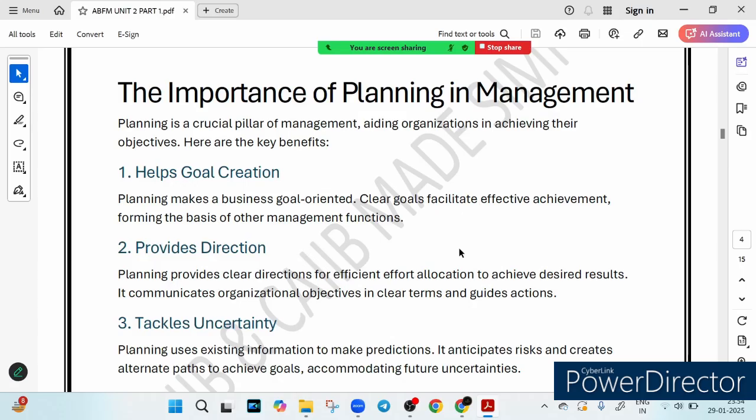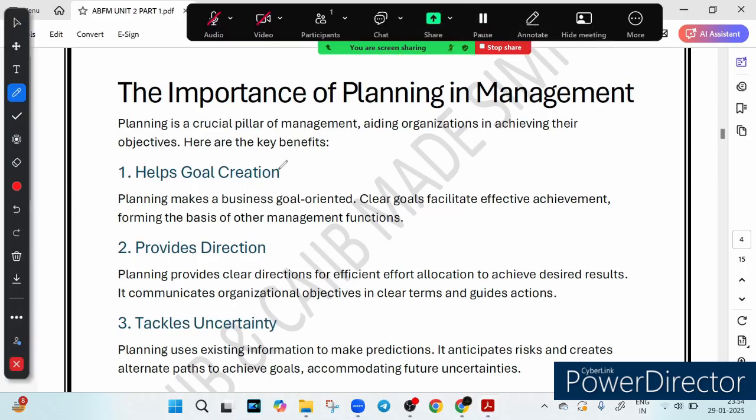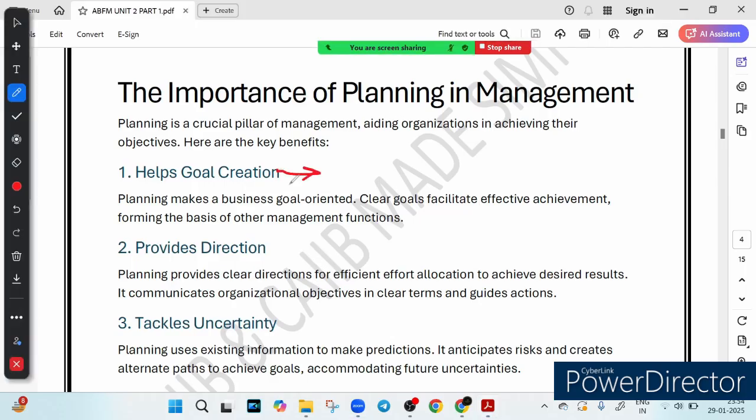In management, planning is like a blueprint. It lays the foundation for success. So the first thing is that it helps in goal creation, which we call the business GPS. Think of a bank aiming to become the top leader in the country. Suppose a bank is aiming to become the top leader in a country, right? So without a plan, this is just a dream.